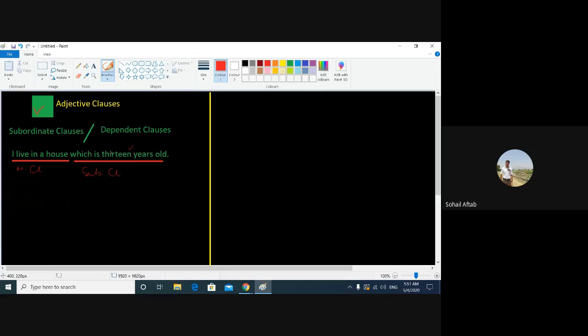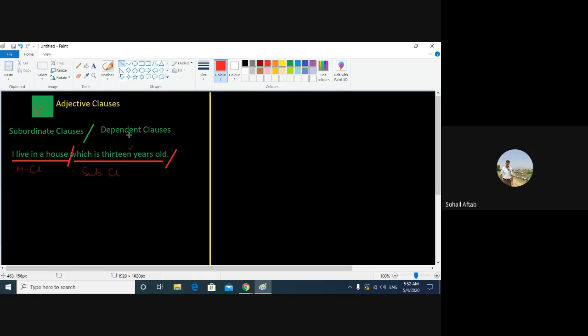So you cannot say that this part, let me isolate it, can stand on its own, and therefore it is a subordinate clause.